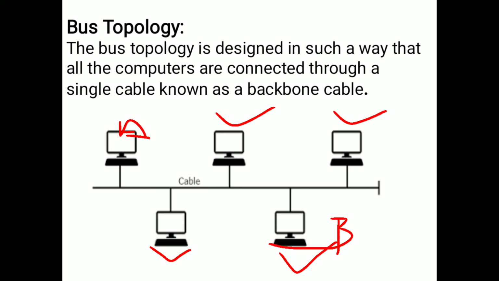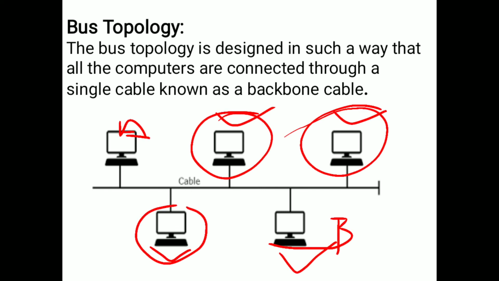All these other computers receive it, but that information is not necessary for them, so these systems simply reject the message, and B system will receive the message. So in bus topology, the data will transfer like this by using the single cable to the computers or devices.